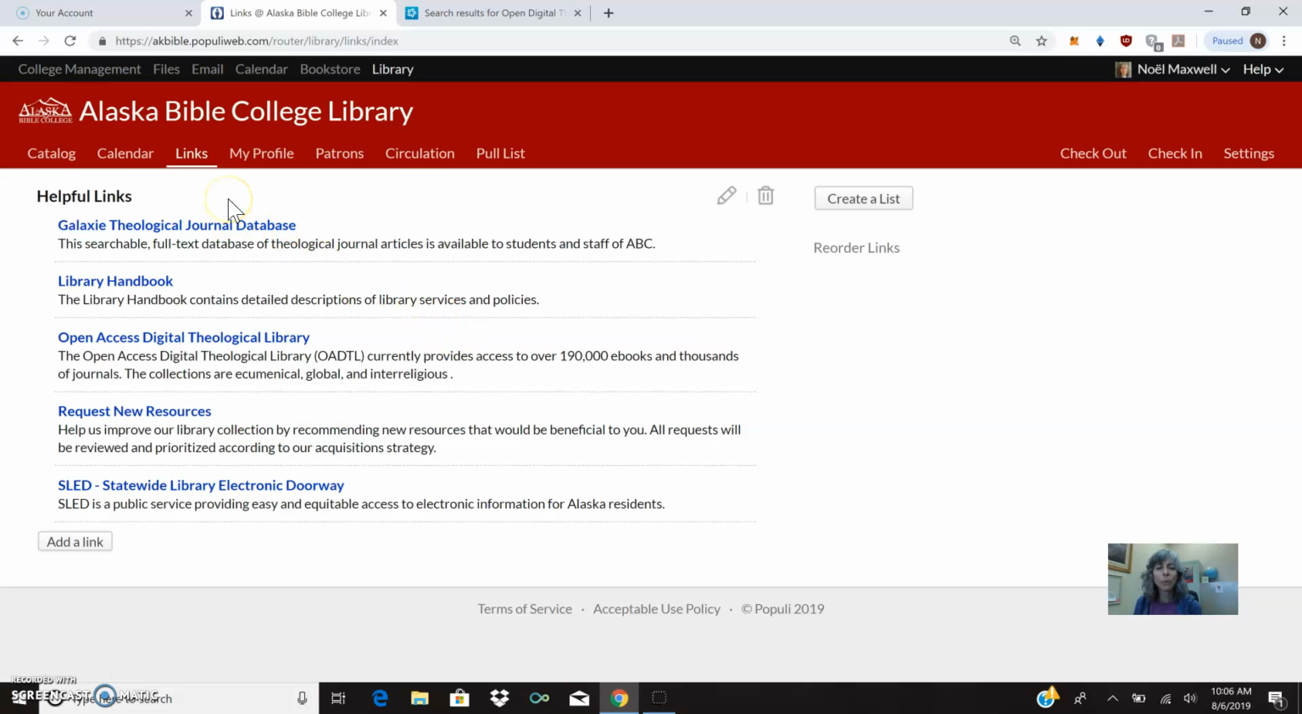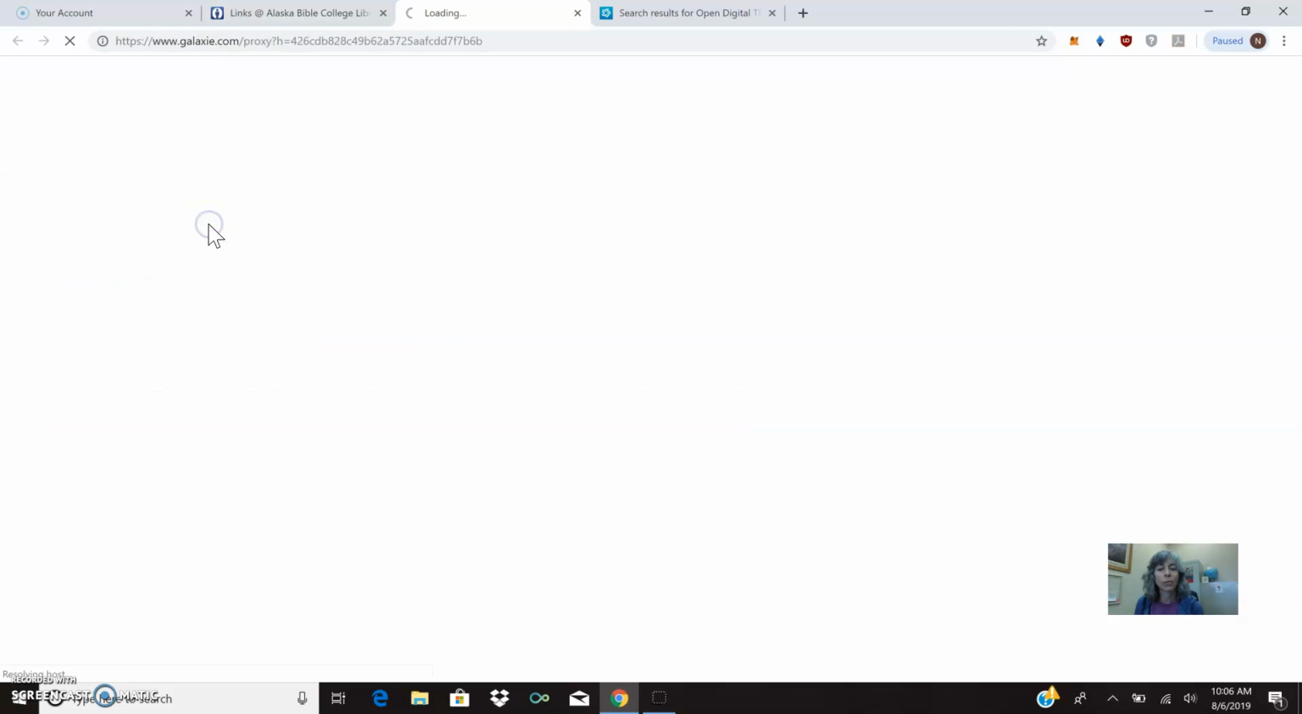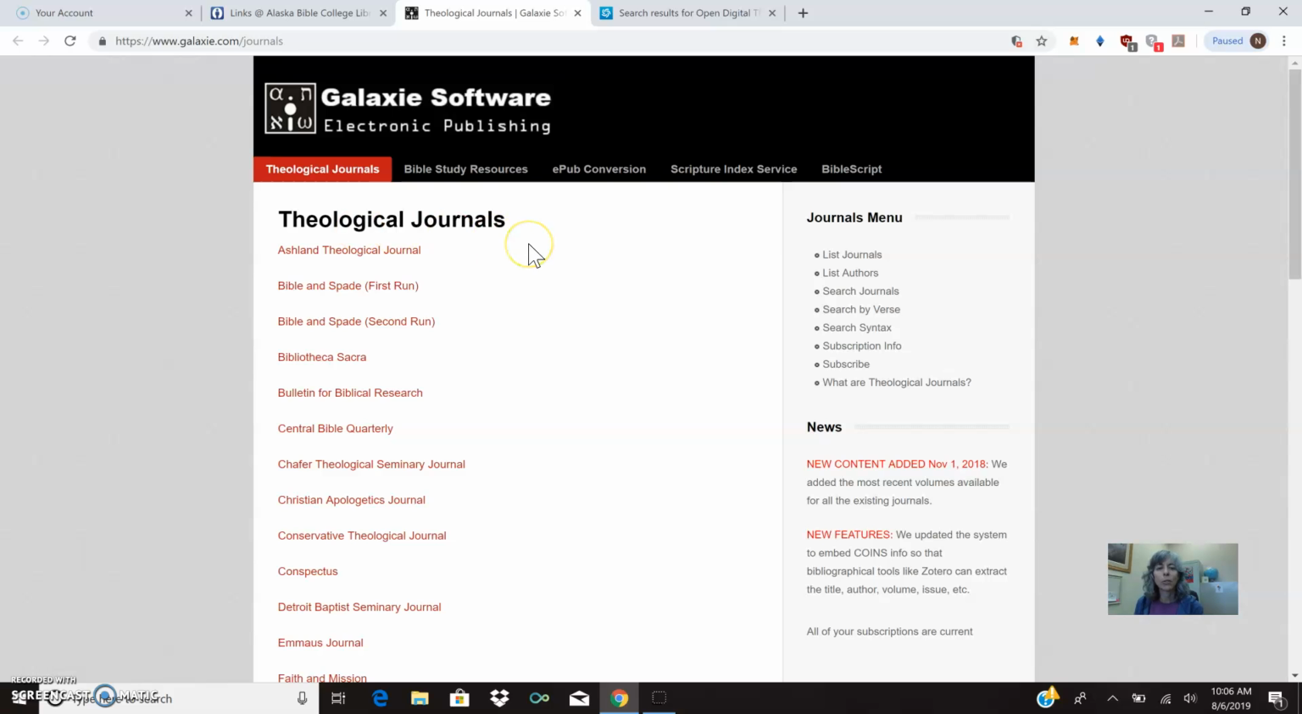The first and most important one that you will use is the Galaxy Theological Journal Database. And when you click on that, it will take you to a site that looks like this. There's lots of different resources and things that are available to you that you can explore.